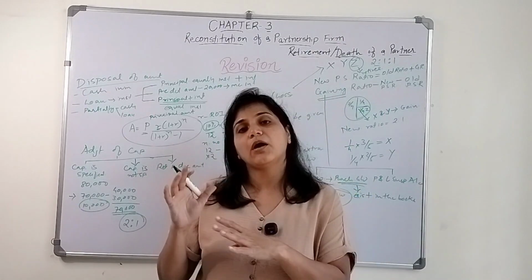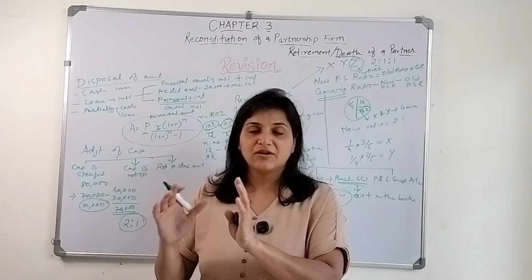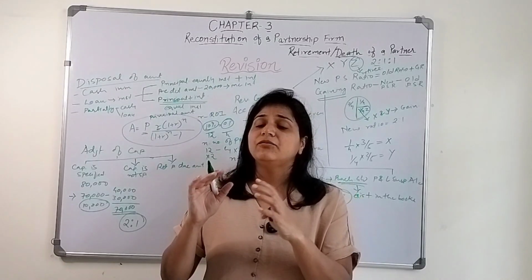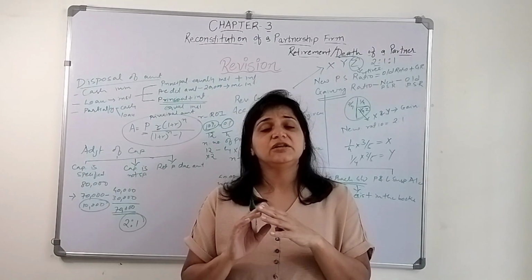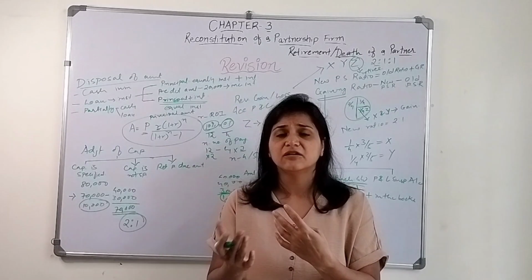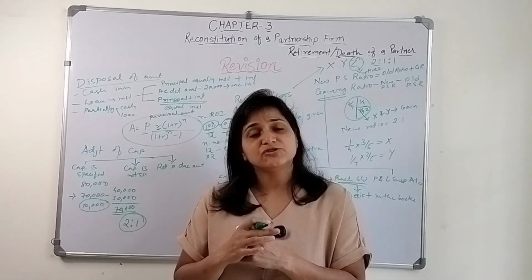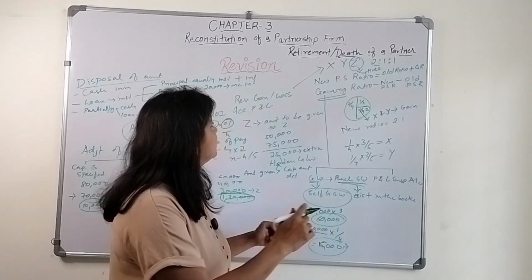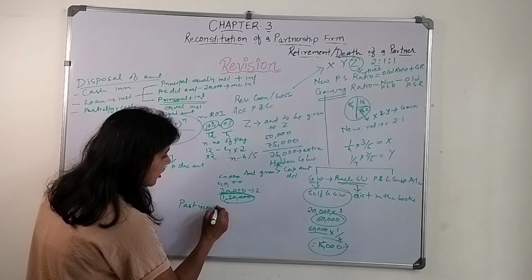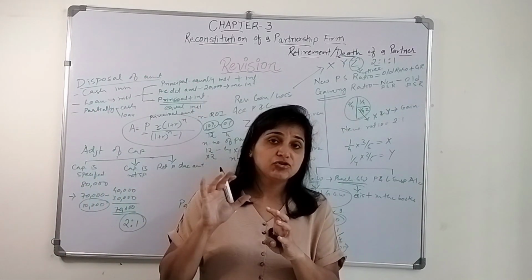Profit is calculated at the end of the year, when all the transactions have happened, after which we prepare the profit and loss account and balance sheet. But what if the partner retires or passes away in the middle of the year? How much profit to give? Because it's a cumbersome activity to calculate the profit in the middle of the year. So what they will do is consider the past year profit, which belongs to the whole year.